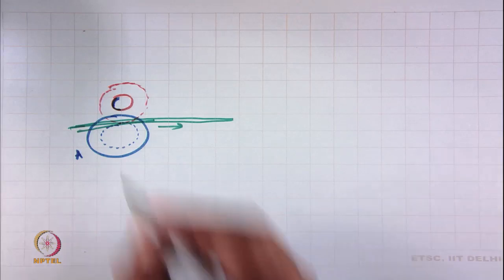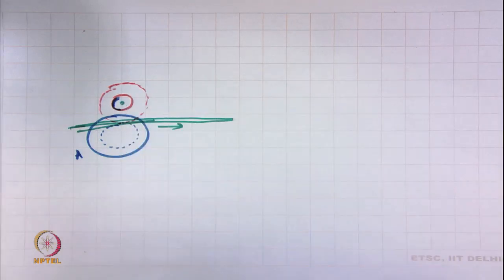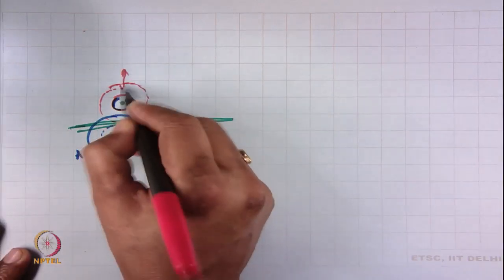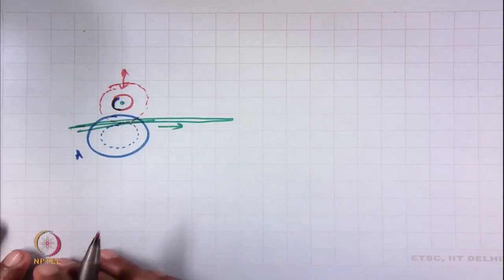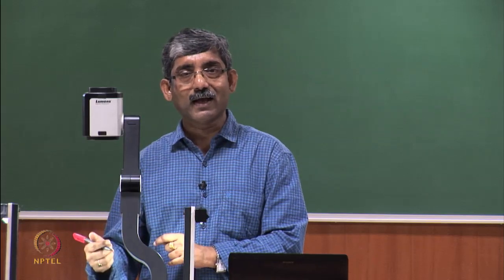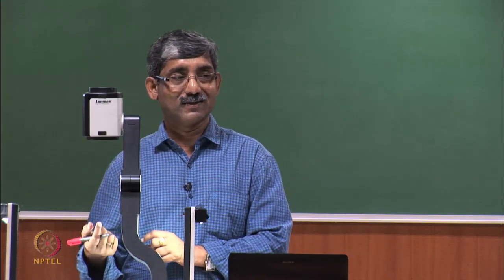And for any unevenness, this roller will move up and down, but in this instrument the arrangement is there, we have to record this.